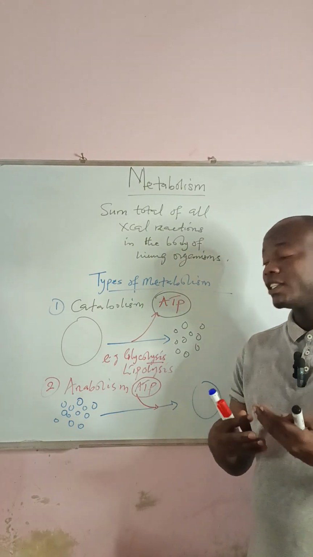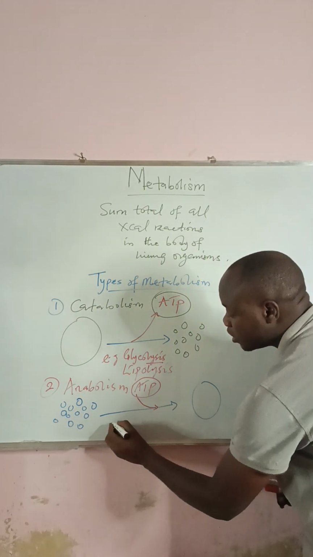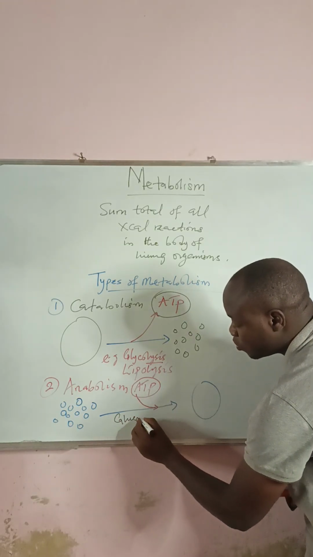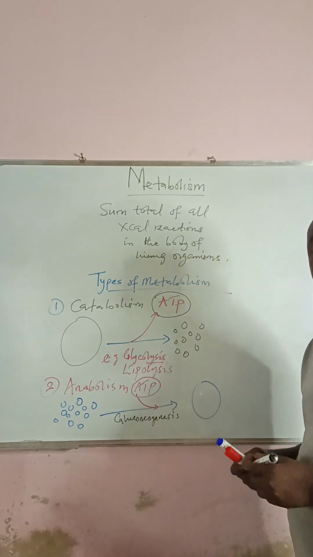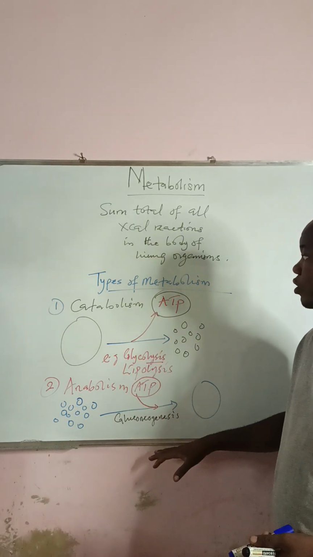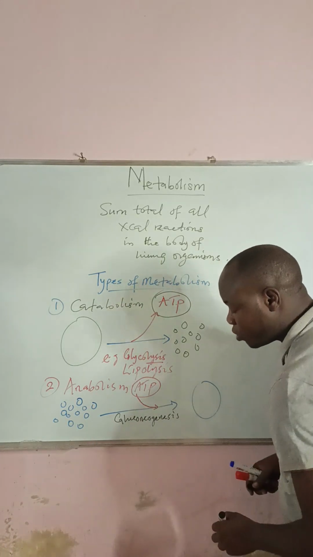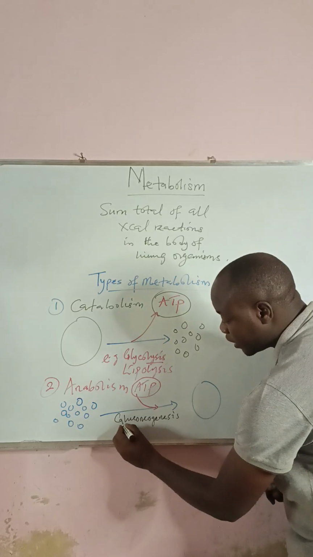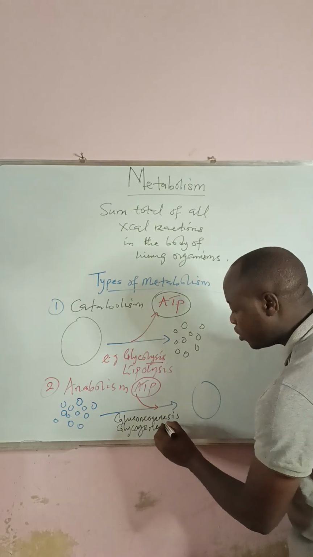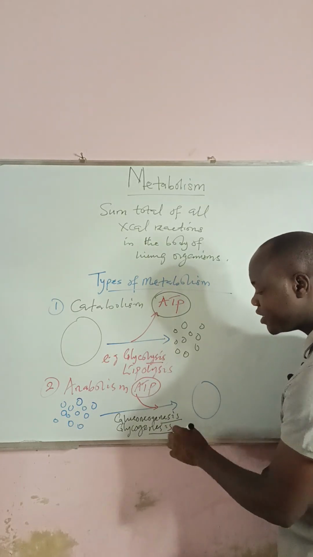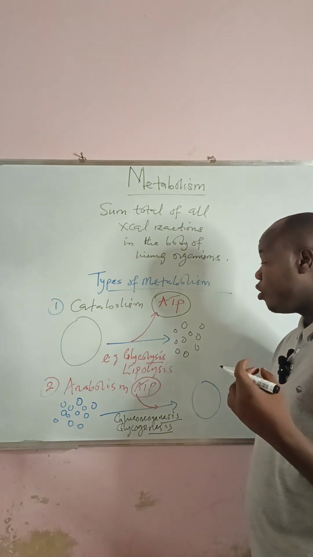And we have the third type, but before that, we have examples of this anabolism. We have, like, gluconeogenesis. Gluconeogenesis is an example of anabolism. And apart from gluconeogenesis, we also have glycogenesis. You see, in all of them, this genesis means synthesis. We even also have lipogenesis, that is the synthesis of lipids.